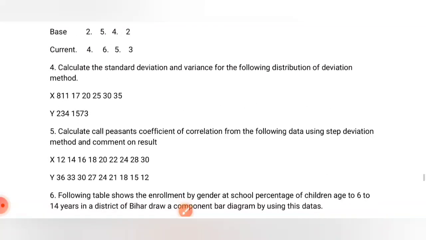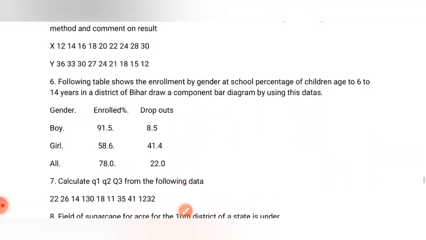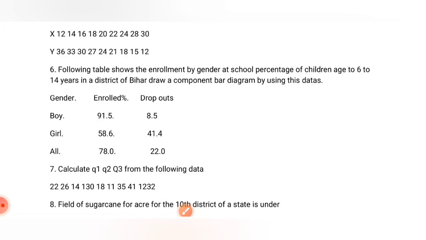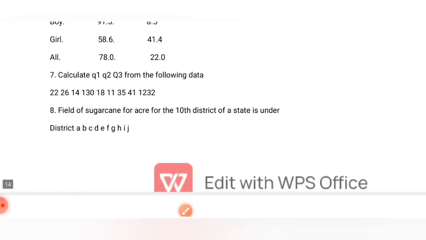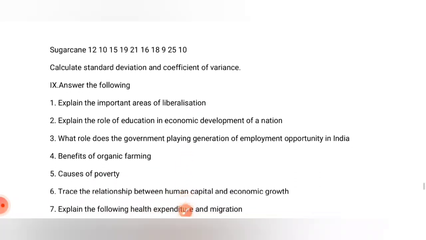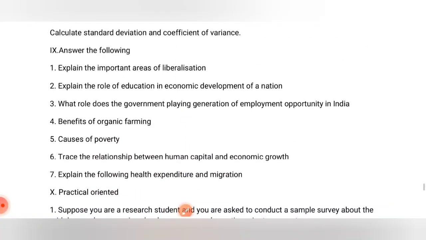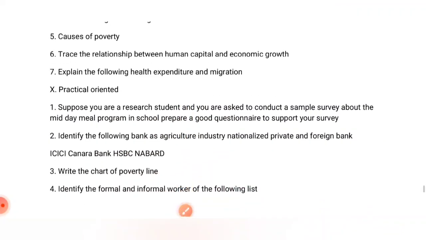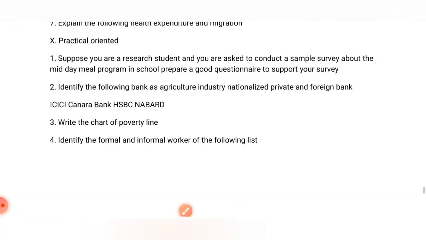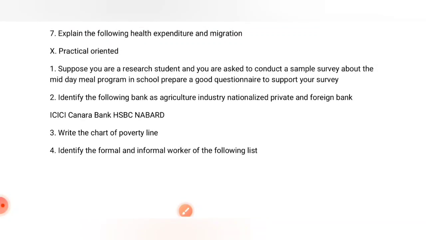Coefficient of correlation, standard deviation and variance. Here we have a component bar diagram. So Q1, Q2, Q3. So these all are important 6 marks from Indian economic development. And here we have practical oriented important questions. We will be going through all the important answers. So we have discussed all the important questions for your reference. If you refer, this much is more than sufficient.